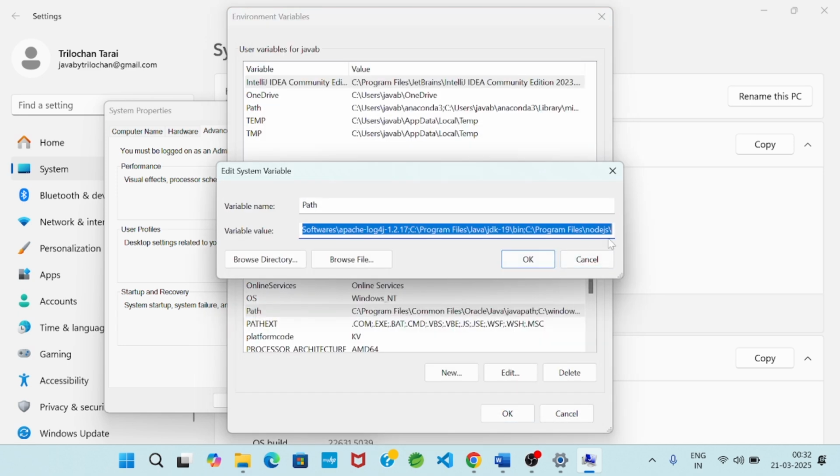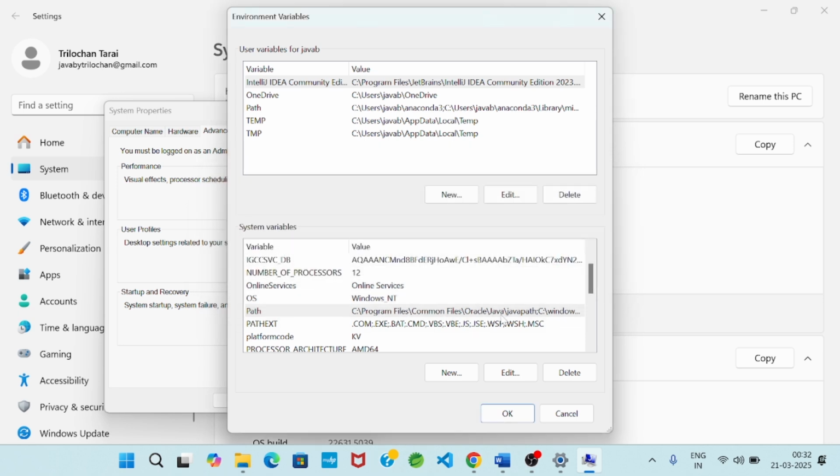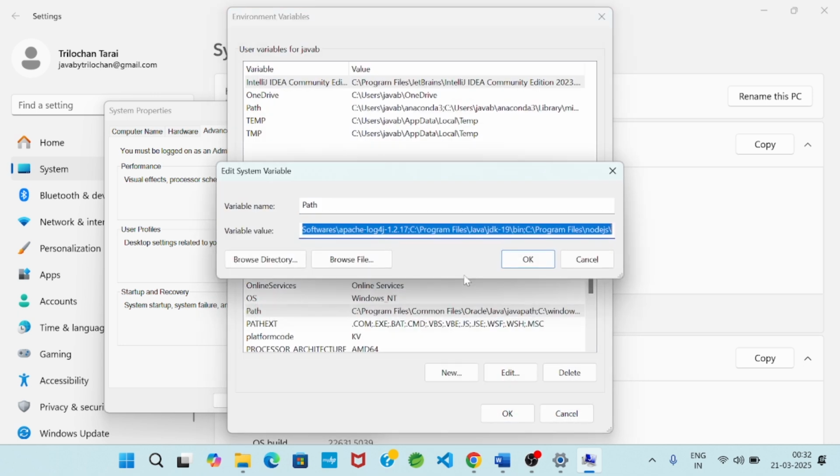You see these are some built-in system-related paths. I already have one JDK 19 path, so it will be better to remove it. I saw one path is already available, that is the JDK 19 path.